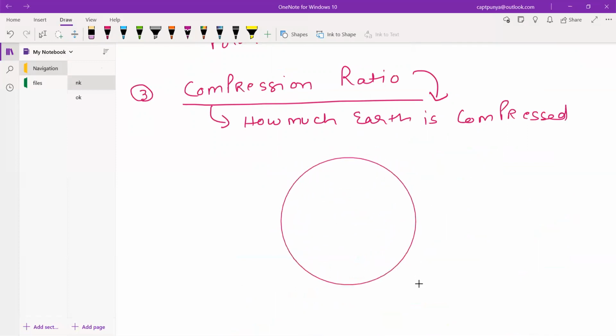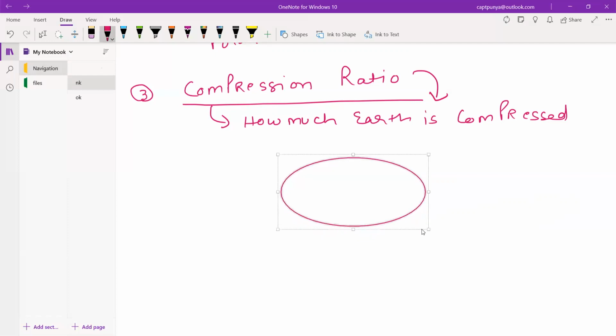So see, this is the perfect circle, and now I'm compressing it from the bottom. You see, it becomes oblate. This is the meaning of oblate. Oblate means getting thick in between. So how much Earth is compressed?